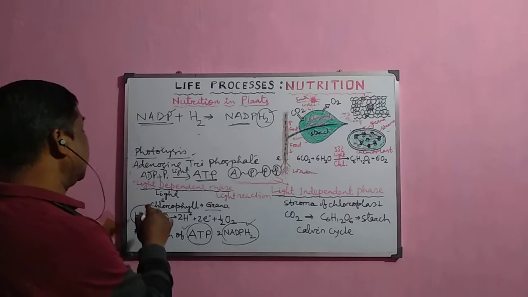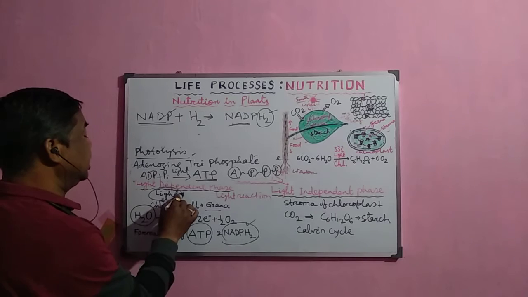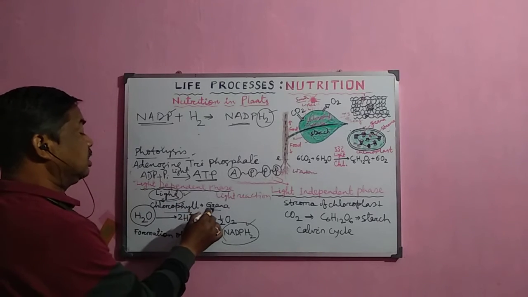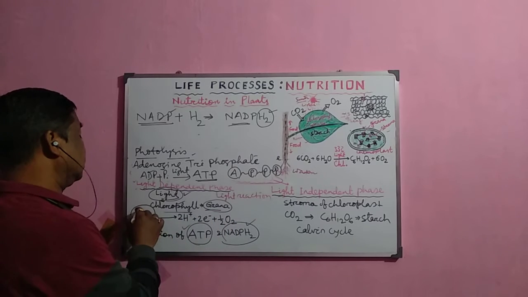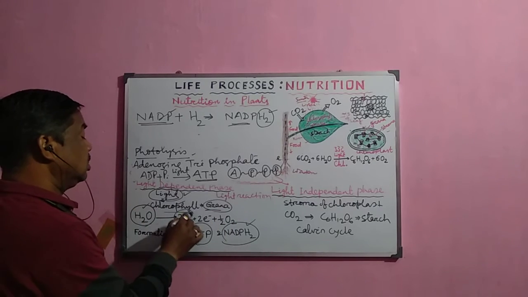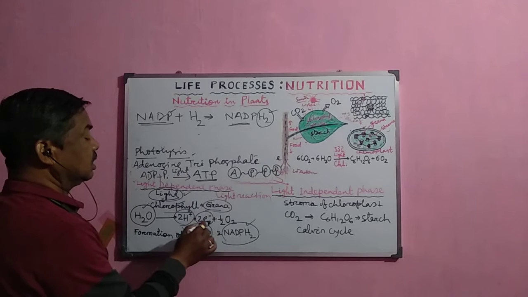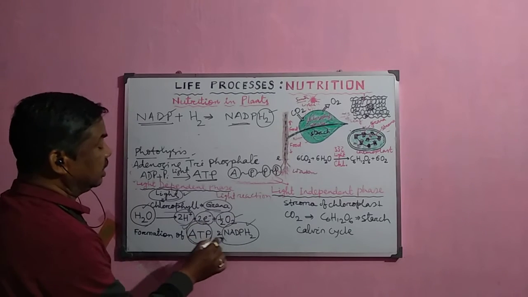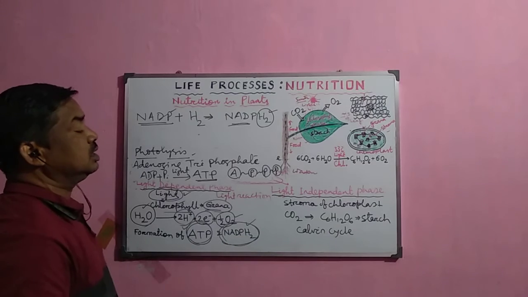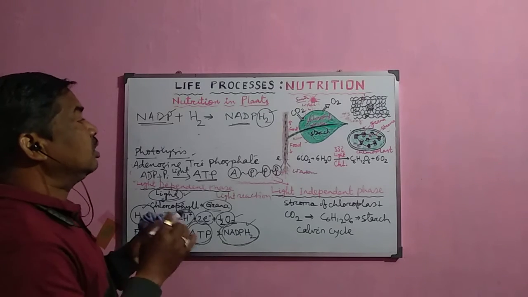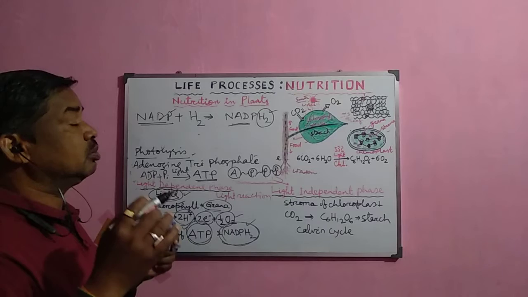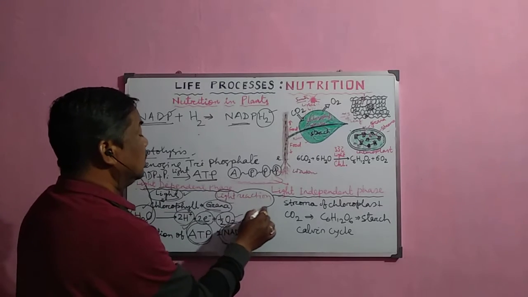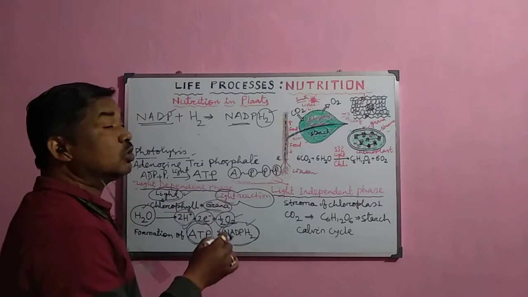So during the light dependent phase, what happens? The light is harvested by the chlorophyll pigment, particularly in the grana, and here the water splits into two hydrogen ions, two electrons and half oxygen, and the ATP and NADPH2 molecules are synthesized during this phase. This is also called the light reaction, and this process is also called photophosphorylation.